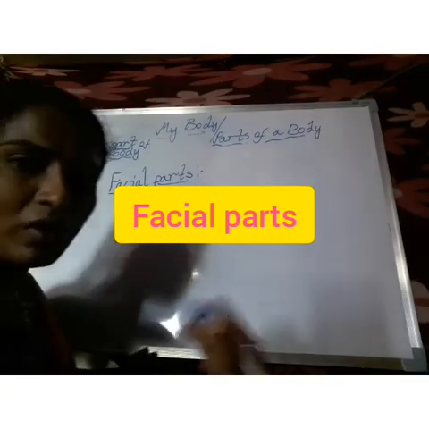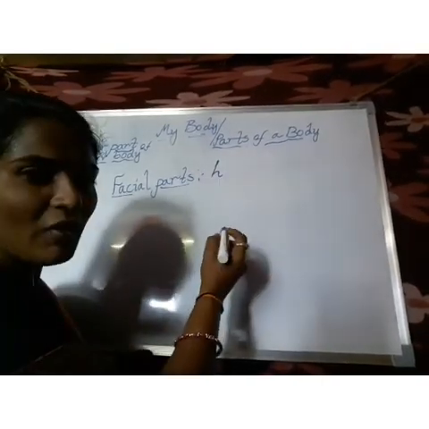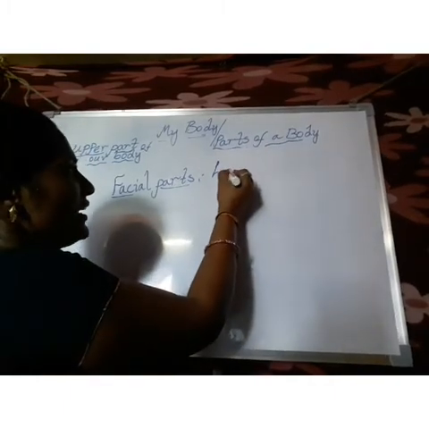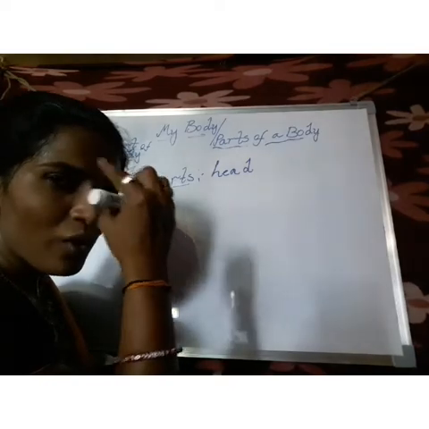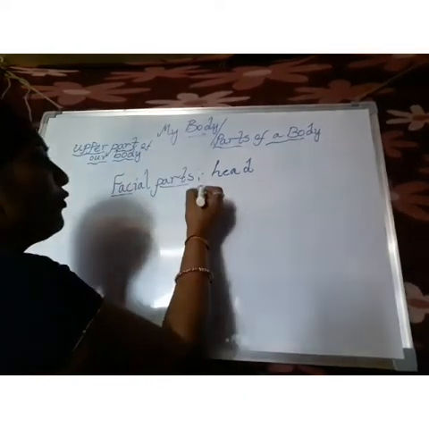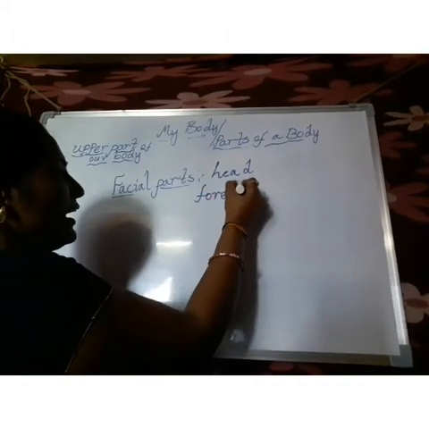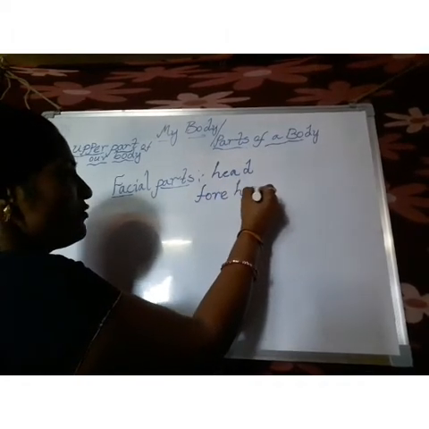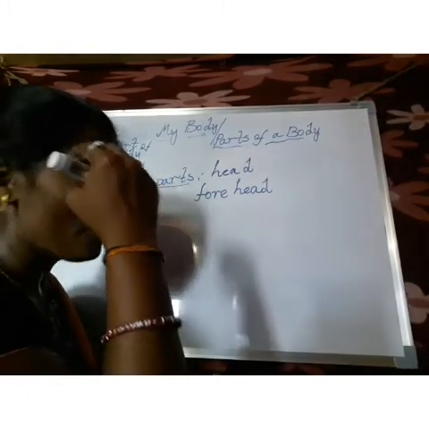Say, come on, the first one is head. What is the spelling of head, children? H-E-A-D, head. And what do we call this part? Say, come on. Forehead. F-O-R-E, fore, H-E-A-D, head. Forehead. This part we call our forehead.